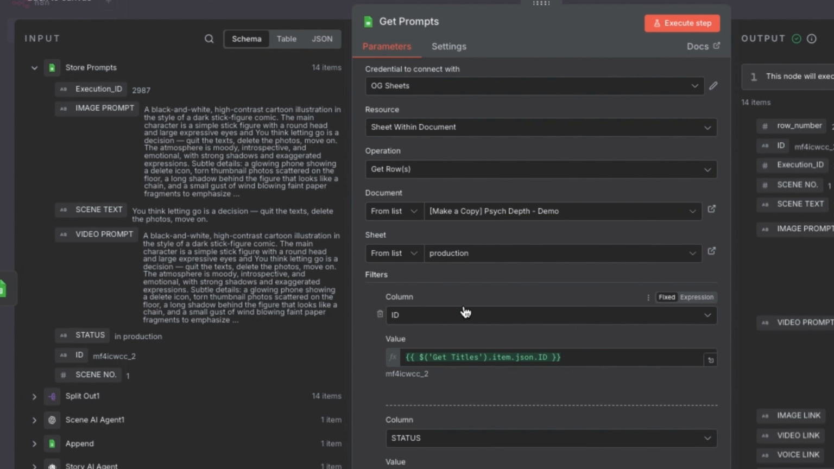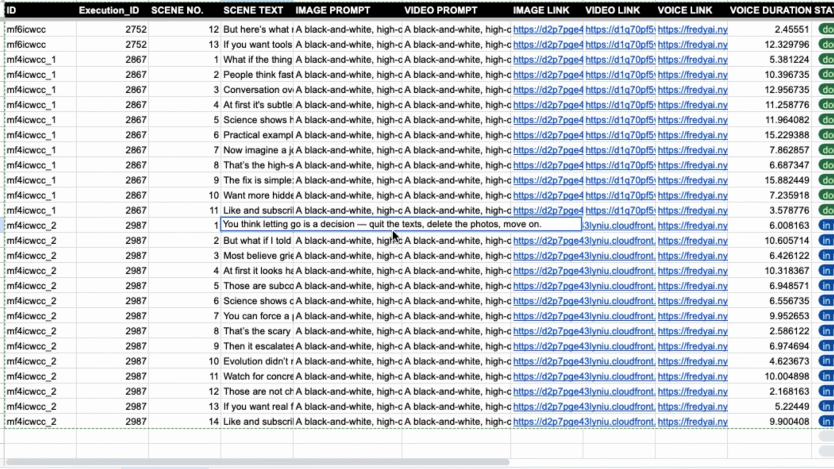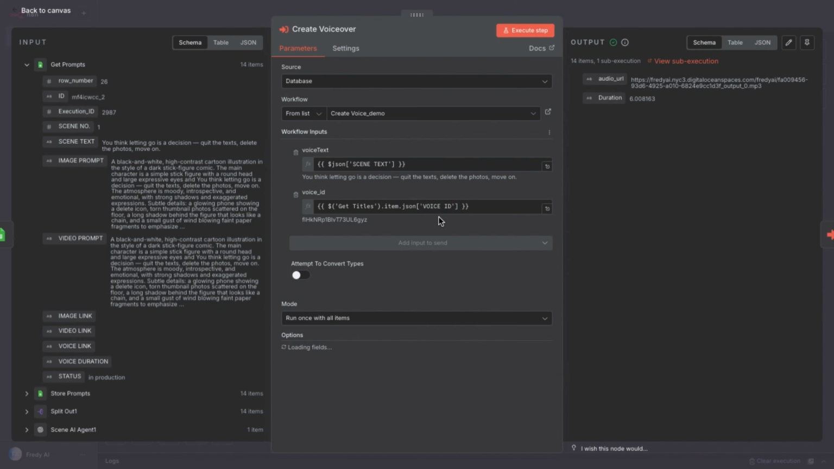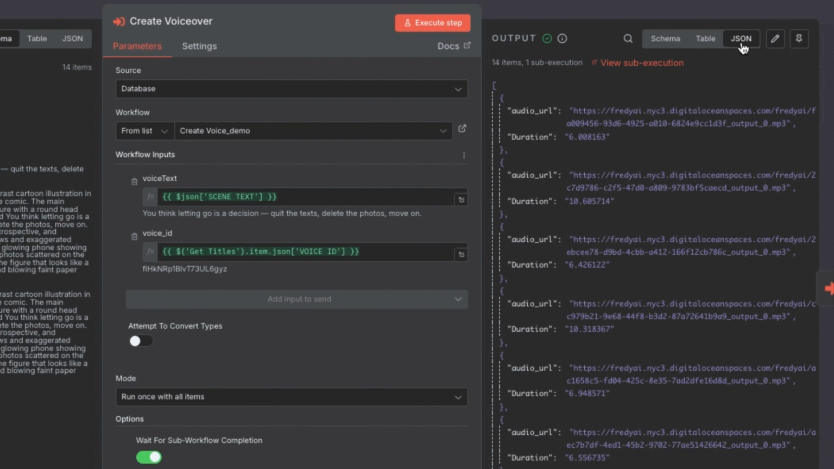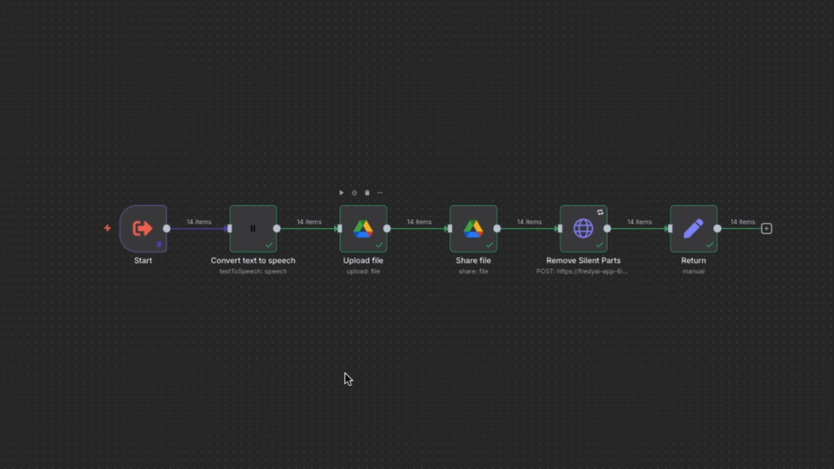First, we have this Google Sheet node, which retrieves these prompts for us again. As you can see, there are 14 items in the output section. The reason we do this is so that if we make any changes to the voiceover text or image prompts, N8N can pull the updated information. Once we have those prompts, we pass them to the Create Voiceover sub workflow. If we open it up, you'll see it generated 14 MP3 files. By clicking View Sub Execution, we can look inside the sub workflow.